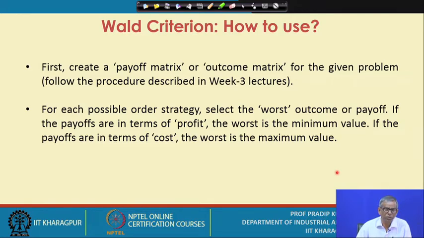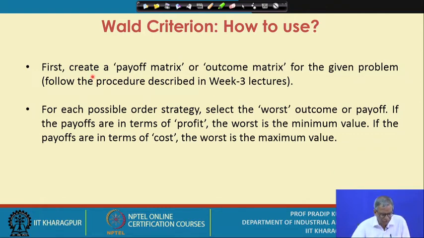So, the possible order strategies versus the possible demand levels with their probabilities are known, and for each combination of order strategy and demand level, you need to calculate the outcome or the payoff, either in terms of profit, or the contribution to profit, or in terms of, say, the cost. This exercise we have already carried out in the previous lecture sessions.